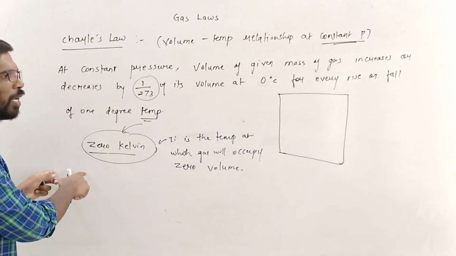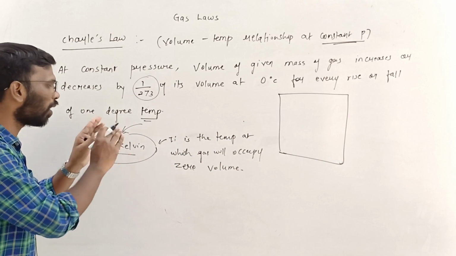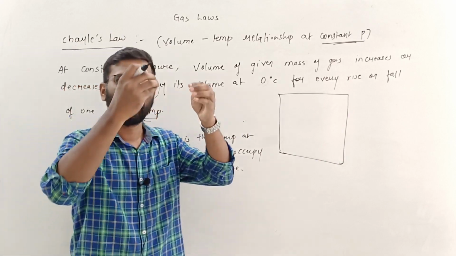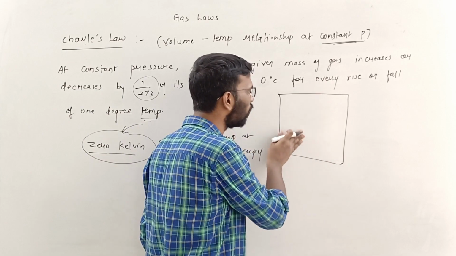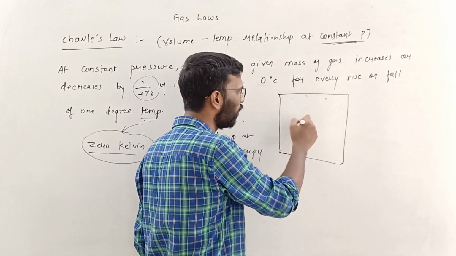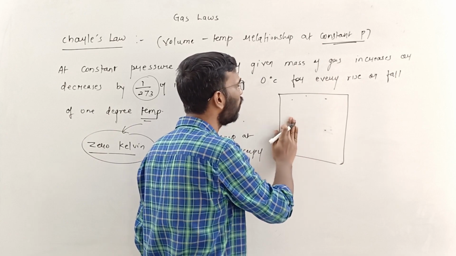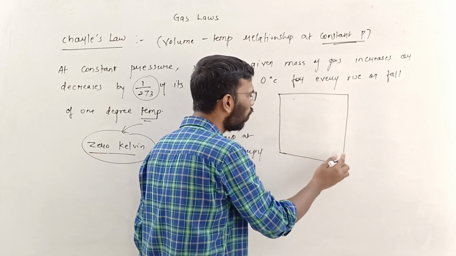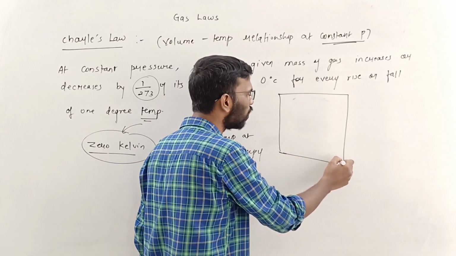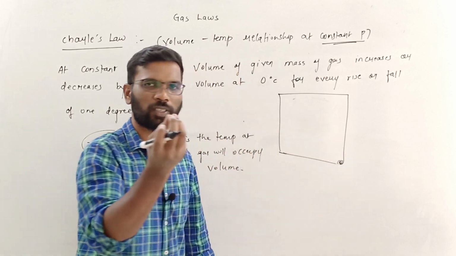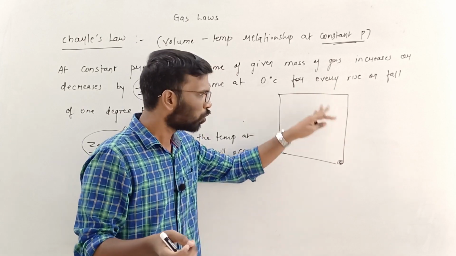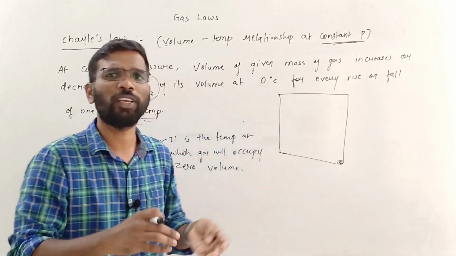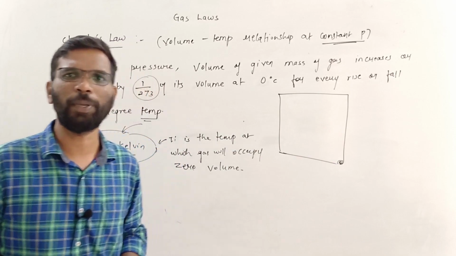You cannot achieve this temperature, but theoretically or hypothetically all the molecular motion will cease. You can compress it into the smallest volume, right? This volume is now negligible, so that's why the volume of the gas will become 0. That is what it means.